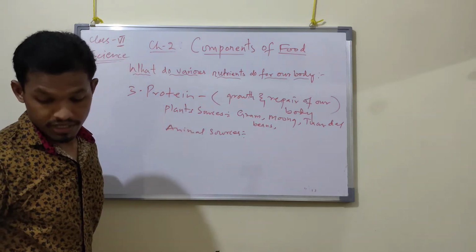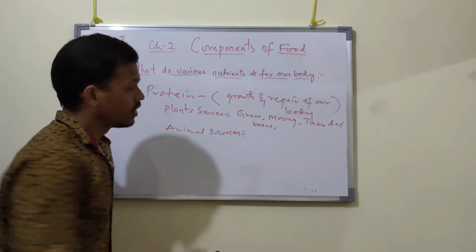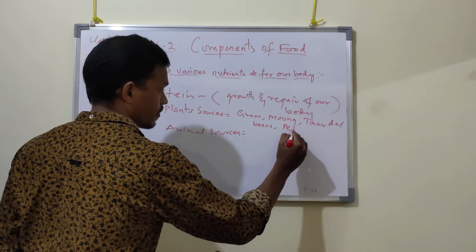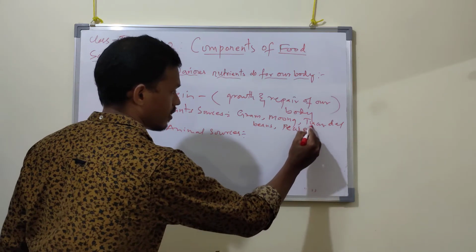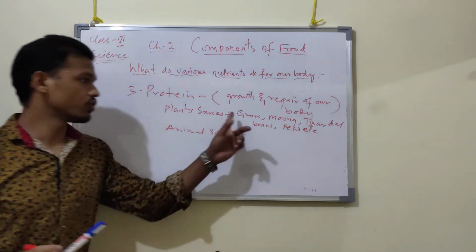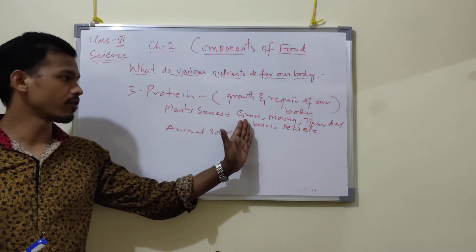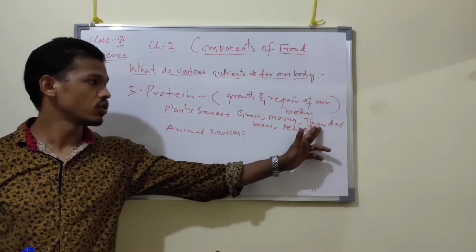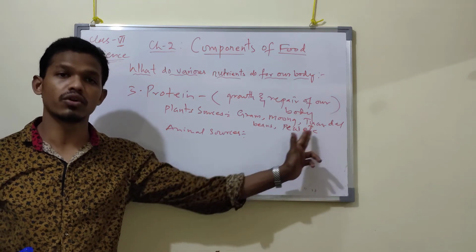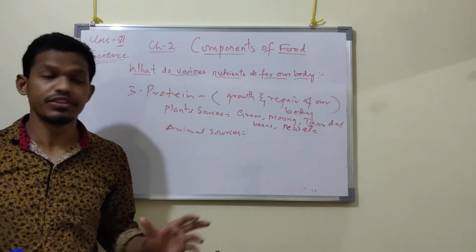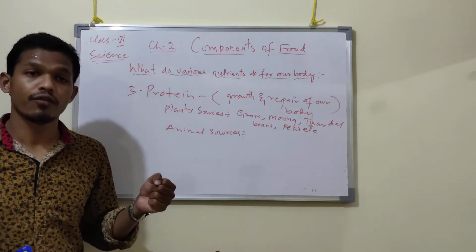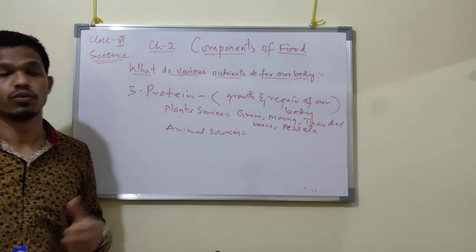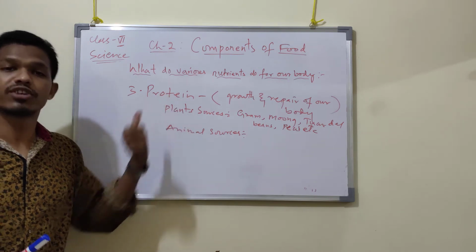Then next, fish, etc. From plant sources, we often get protein from where? Protein will often come from gram, moong dal, tuar dal, beans, peas, or soybean also we can add. These are the plant products from where we obtain this protein, which is a part of nutrient which is required